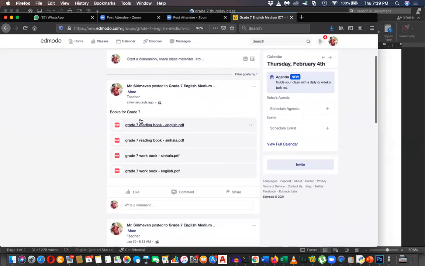When you're downloading, if it is not downloading when you click, please use the triple dots, then select download. If it is not downloading when you click this, go here and click download, then it will be downloaded.